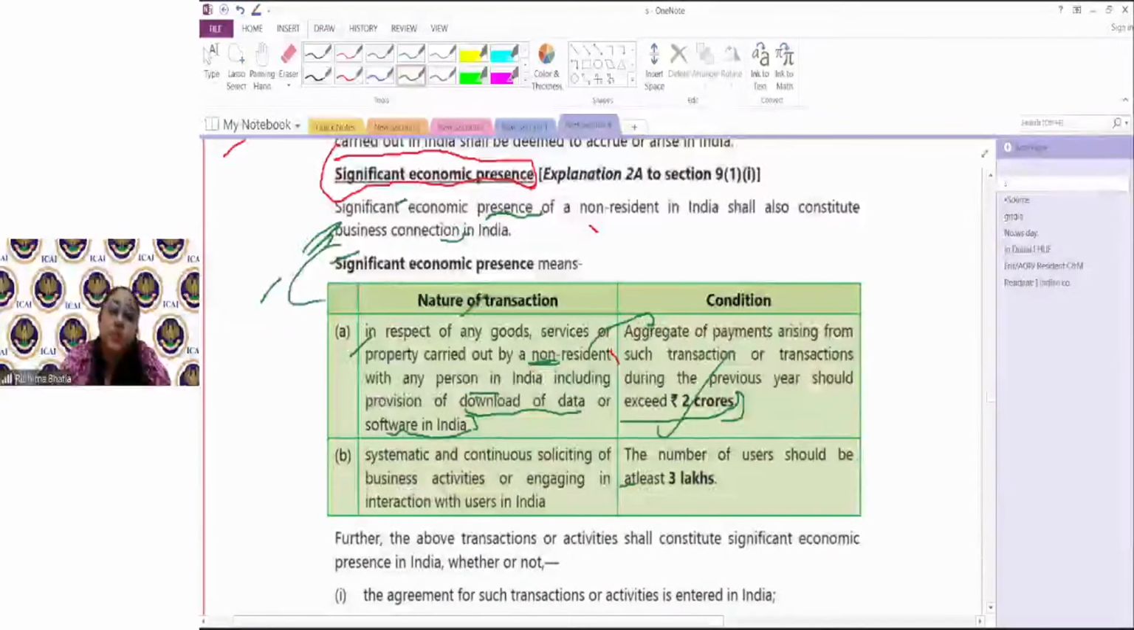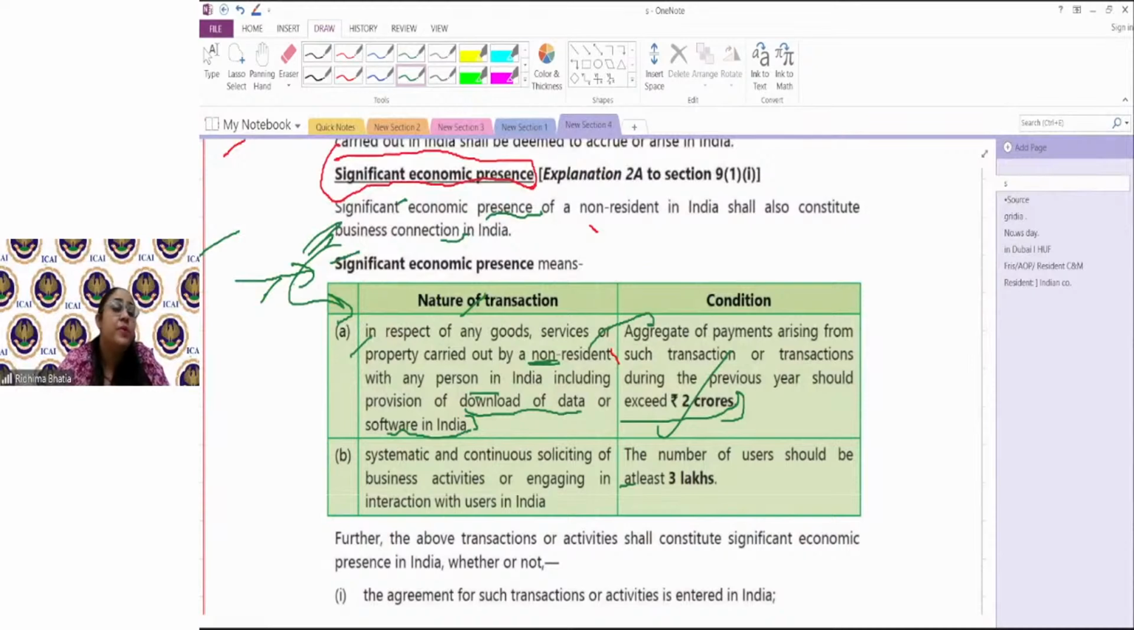And now you will ask, ma'am, what is significant economic presence? So if I talk about downloading software, the provision of any goods and services, and the aggregate payment coming from those transactions is more than 2 crore, then there is a significant economic presence. अब देखो ना, 2 crore earn कर रहे हो आप उन transactions से, and still you are not paying tax. So now because of you being covered under the definition of significant economic presence, SEP, you would be paying tax of that in India. Why? Because it is deemed to be accrued in India. Why? Because it's coming from a business connection, which is in form of significant economic presence.